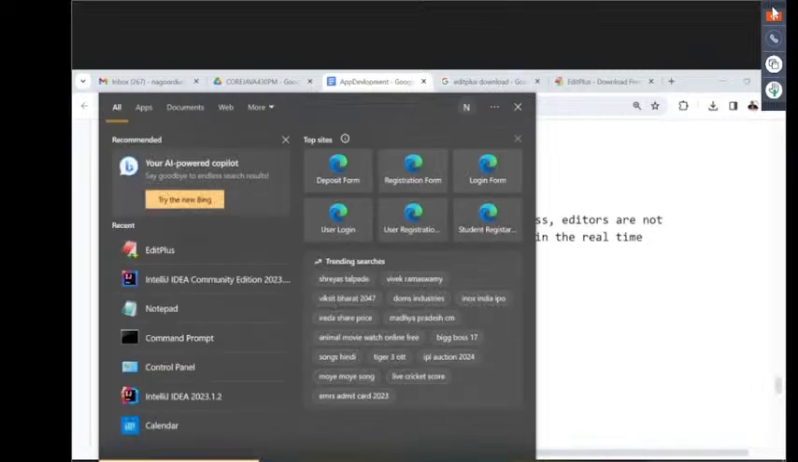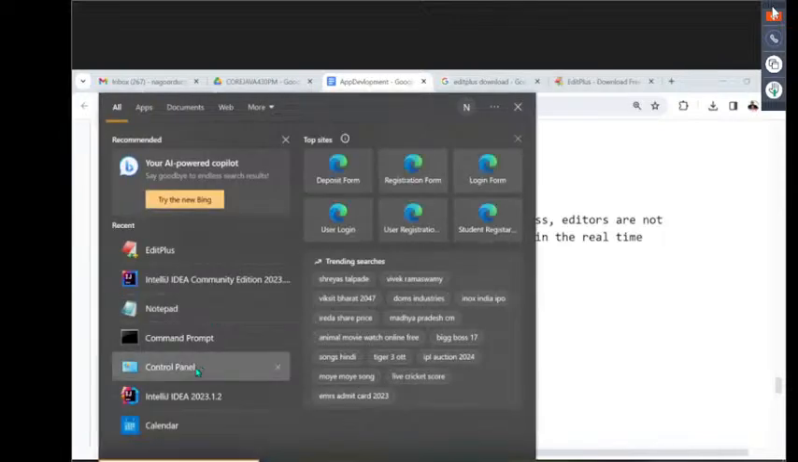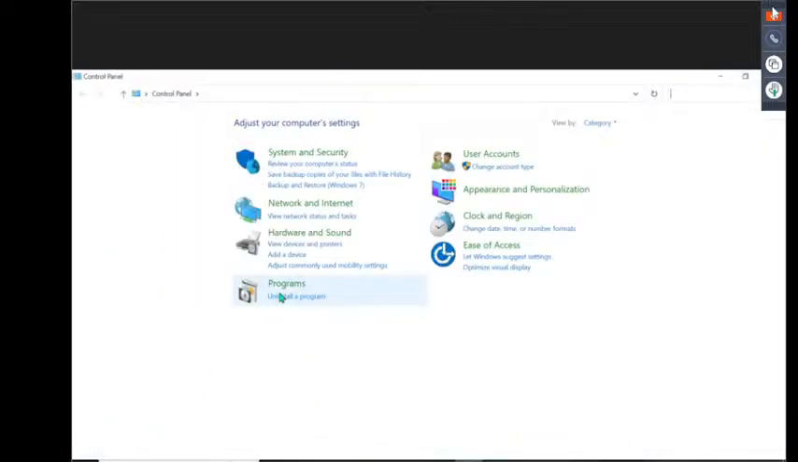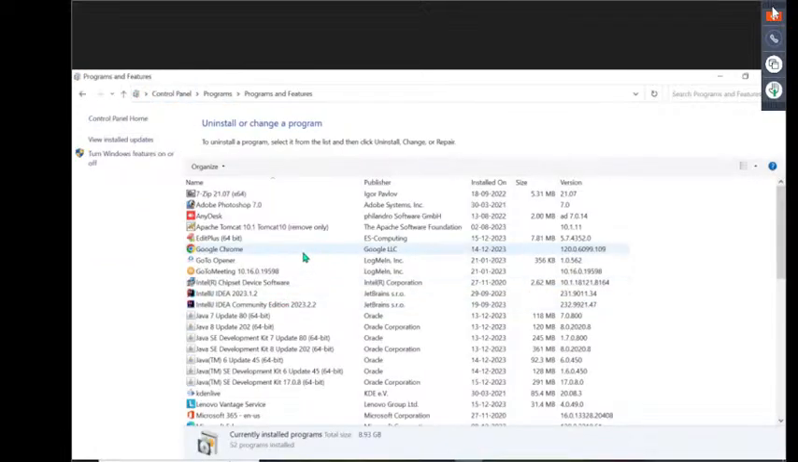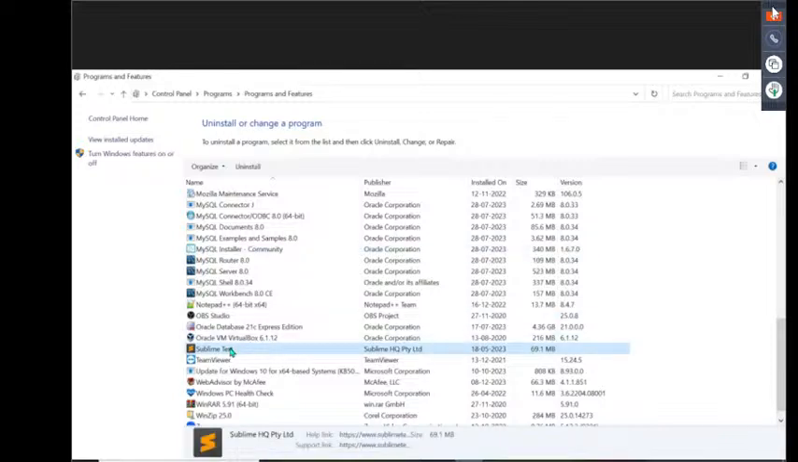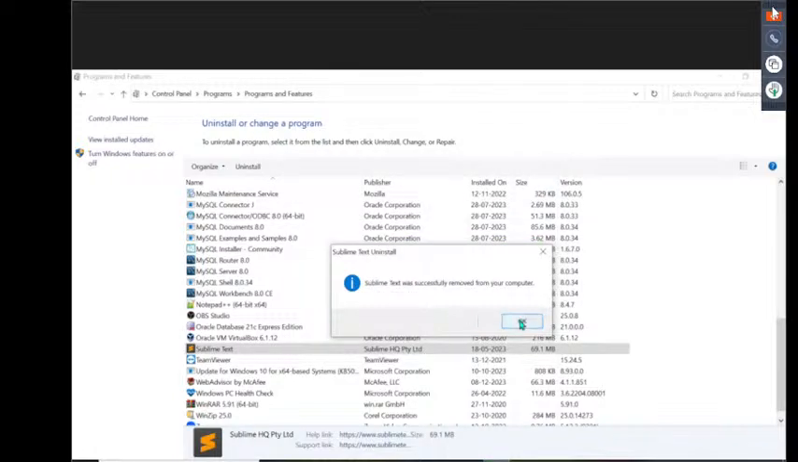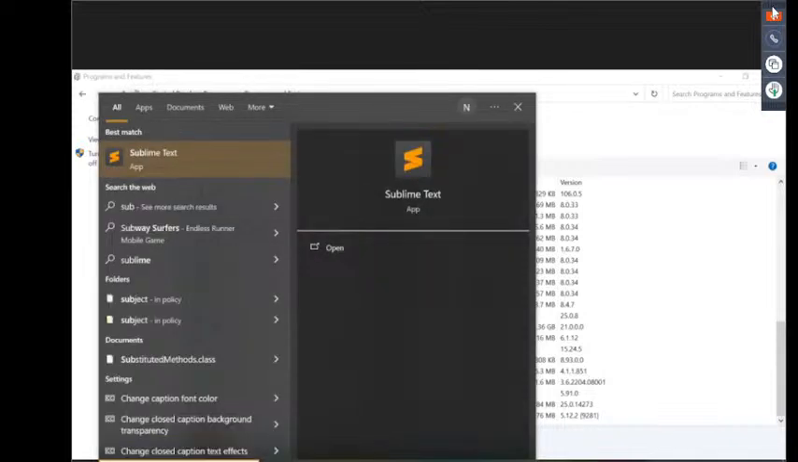Already Sublime Text is available in my system here. Let me open the control panel. Now inside this, uninstall a program. Now let me check for it. Sublime Text, yes, Sublime Text is already available. I want to uninstall it. Right, now it is not available. Sublime Text is not available. Even the app is available, but it is not going to be working.